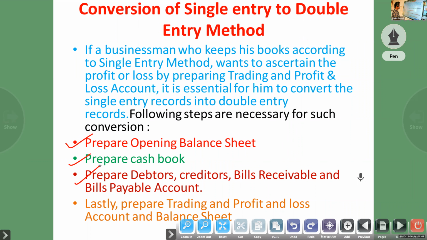Then prepare the cash book. If in the question the cash book is not there, but you look in the question, receipts and payments are there. So from this, why are we preparing the cash book? From this, we will get all the expenses paid and all the income received.